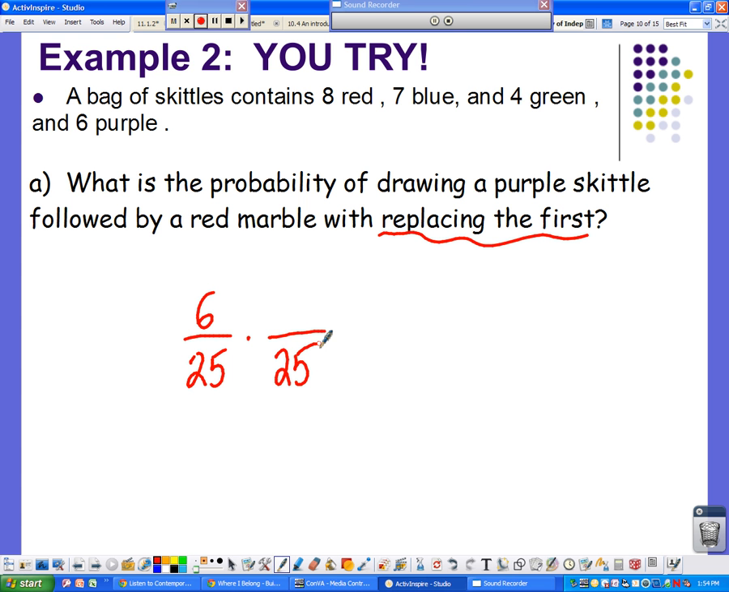I know it's a multiply because I don't see the word or. That's the only way it usually indicates that we're going to add. And then on the second draw, after we put the first Skittle back in, we're going to get a red one, and we have 8 red ones. So we can multiply. No canceling on this one, unfortunately. And we get 48 out of 625. Okay.